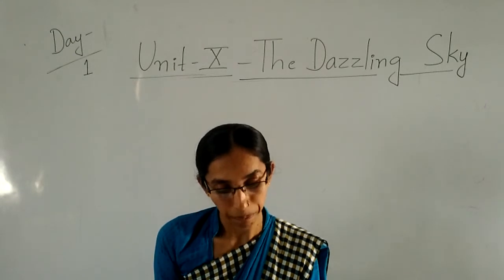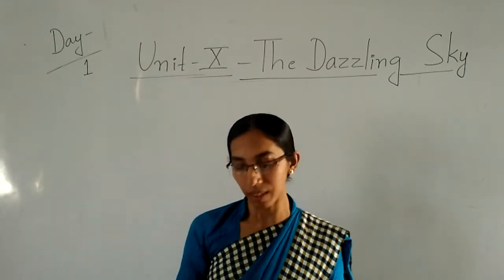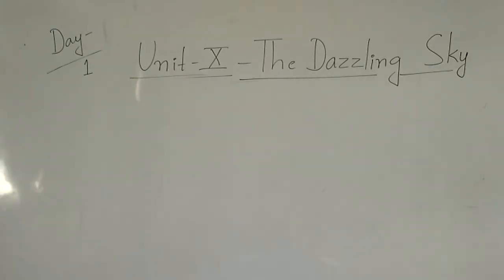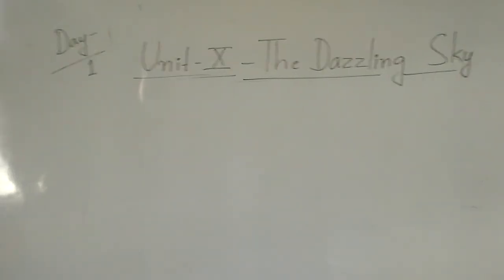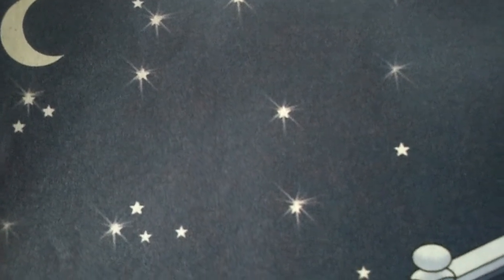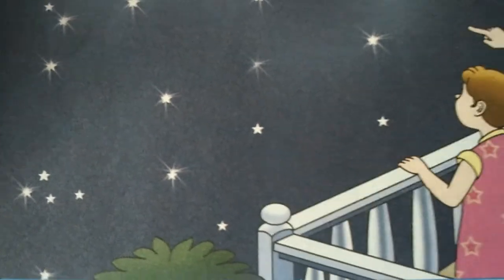So children, here I will show you one image to see what things you can see in the sky if you are standing outside the home. You can see here, when you stand outside or on the terrace, numbers of stars twinkling in the sky.